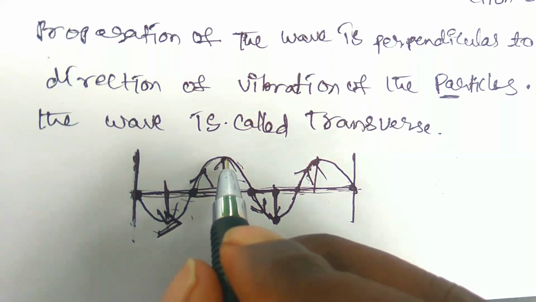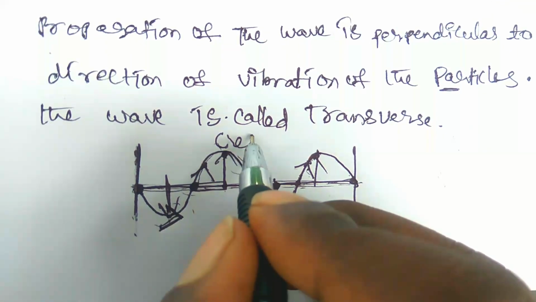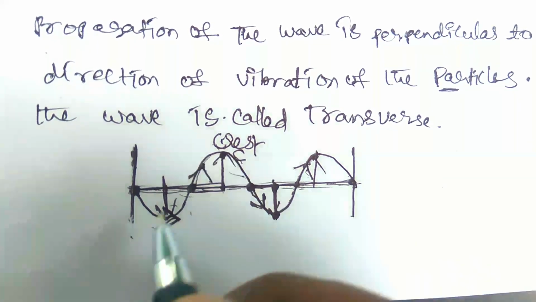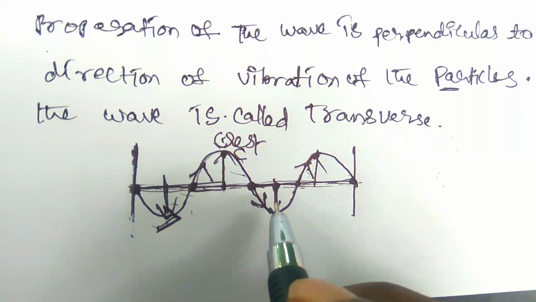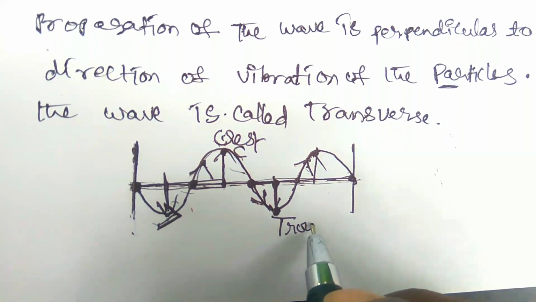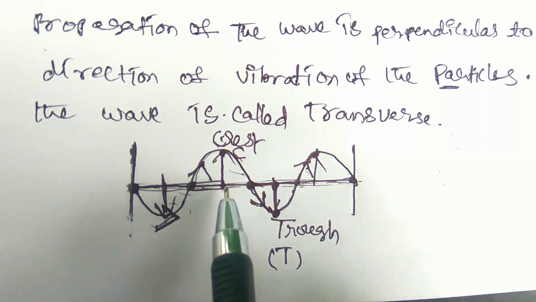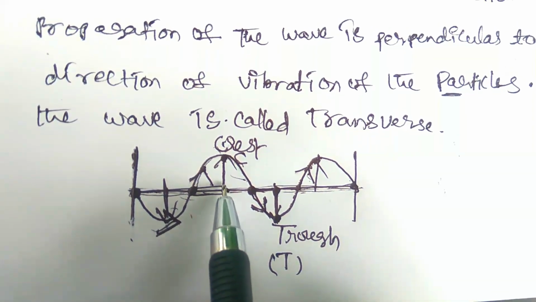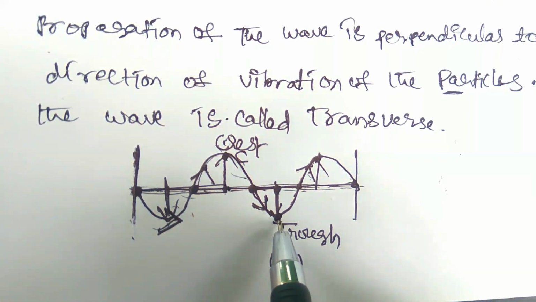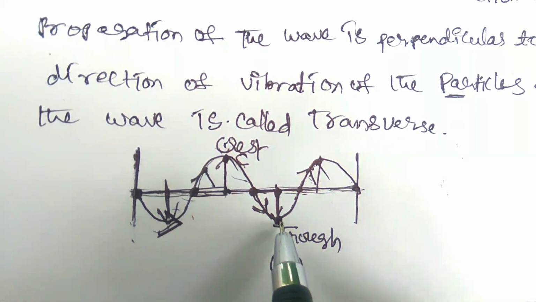So the maximum displacement points are called crest points, crest. This can be simply denoted as C. The maximum displacement in the downward direction, those points are trough points. So both are maximum points. Remember it: the maximum displacement points in the upward direction are crests. The maximum displacement of the particles in the downward direction are troughs. Crest, trough.